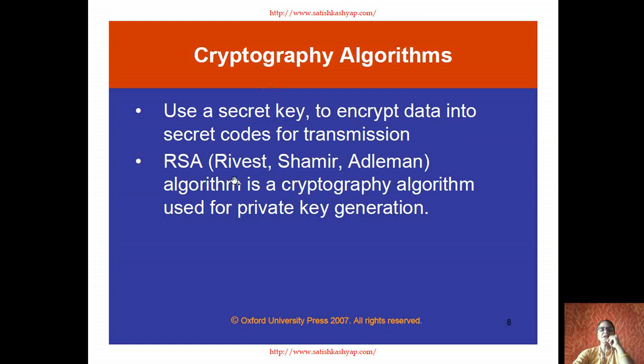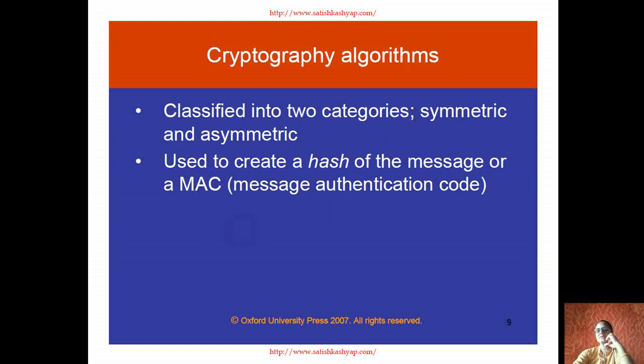RSA stands for Rivest, Shamir, Adleman. These are the three persons who developed this algorithm, so it is named after them. It is a cryptography algorithm used for private key generation. So a private key is generated. This private key is known to the sender and the receiver, and is used to decrypt the information. There is public key encryption and private key encryption. There are two methods for encrypting and decrypting the information. It is classified under two categories: symmetric and asymmetric transmission.